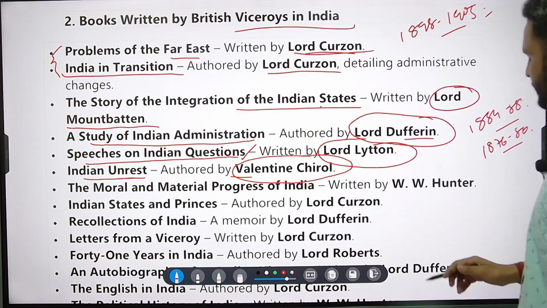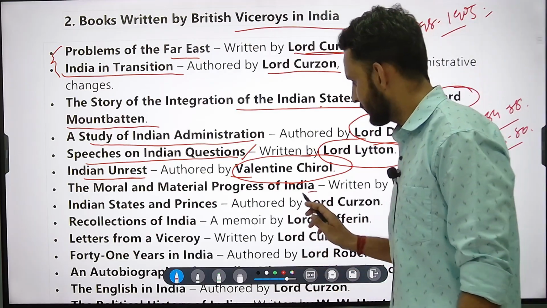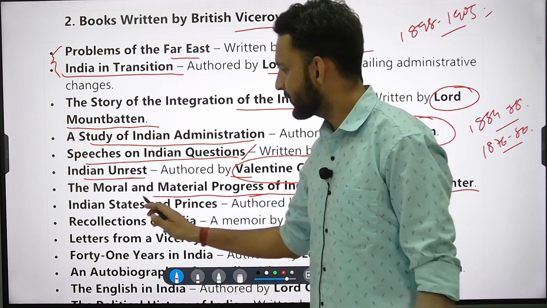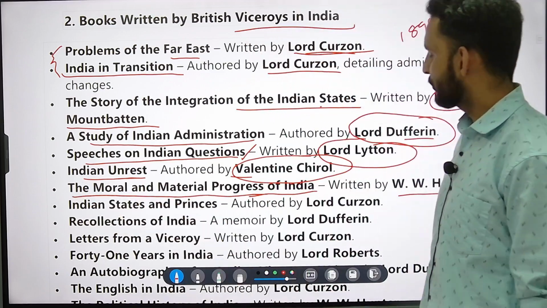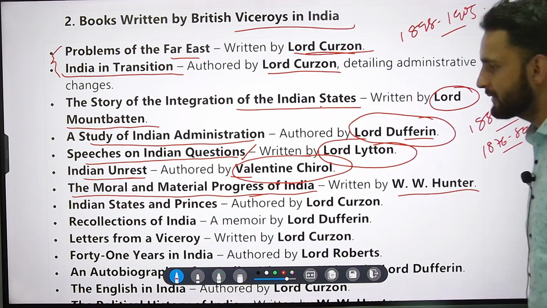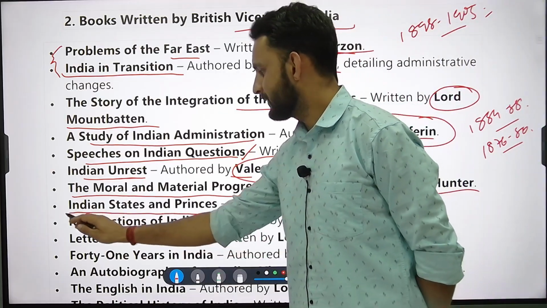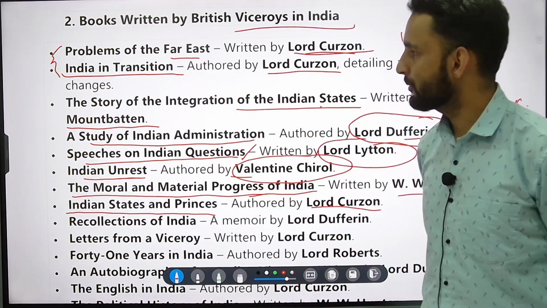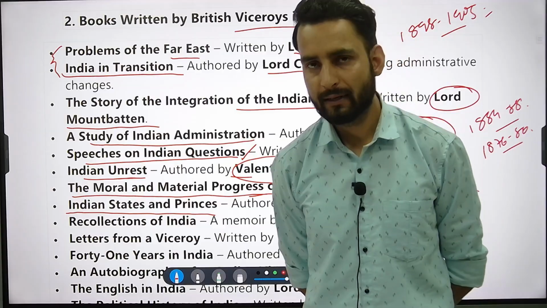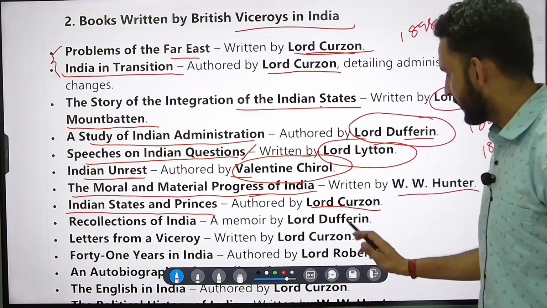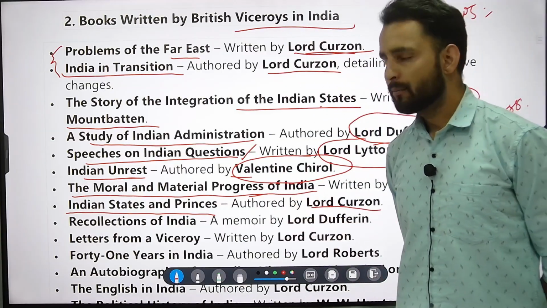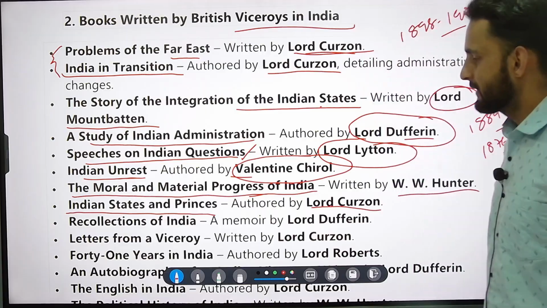Then there is next, which is written by W. Hunter. He was also not the Viceroy, but he has written The Moral and Material Progress of India, not that much of importance. Then there is one more by Lord Curzon, that is Indian States and Princes. Keep it in mind, two books are there which are Problems of the Far East and India in Transition. The third one is your Indian States and Princes. Important book, Lord Curzon has written them.